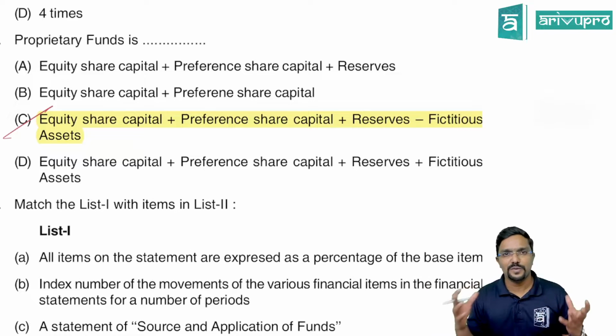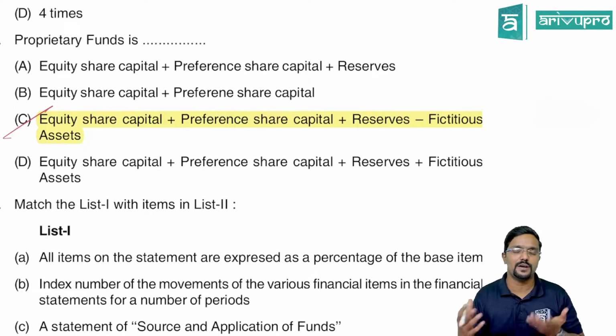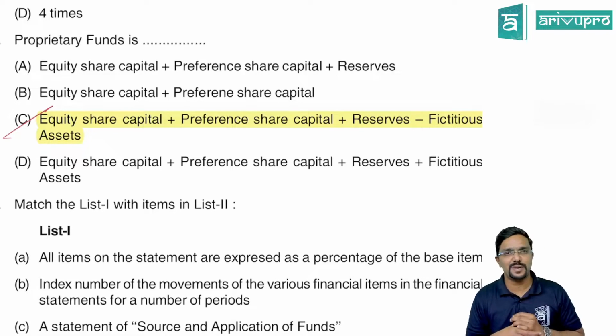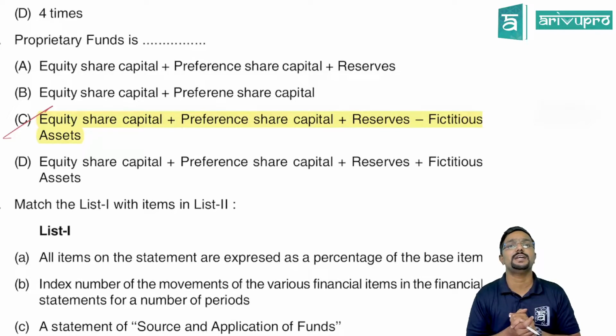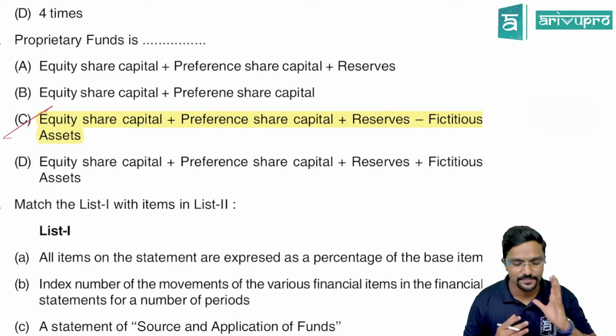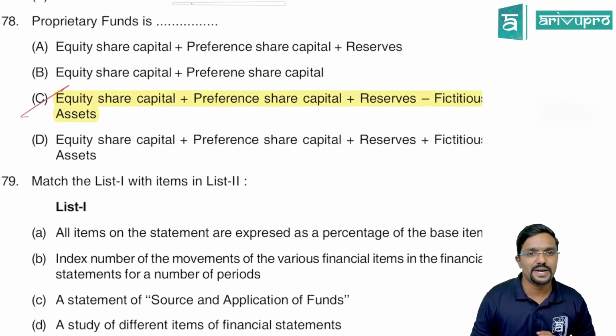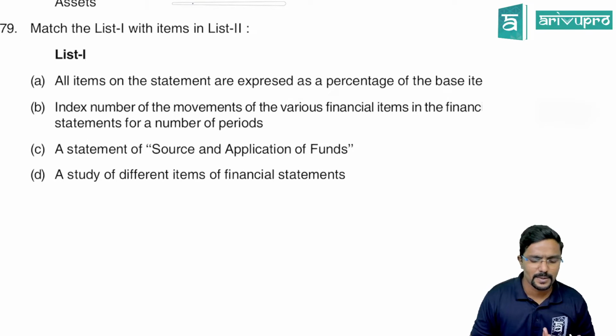Like goodwill to be written off, all those items will come, or any discount on issue of debentures, preliminary expenses, all those things form part of fictitious assets. Or if the P&L account is having any debit balance, which is a loss, that may come under fictitious assets. So this is the proprietary fund, which is nothing but shareholder fund.